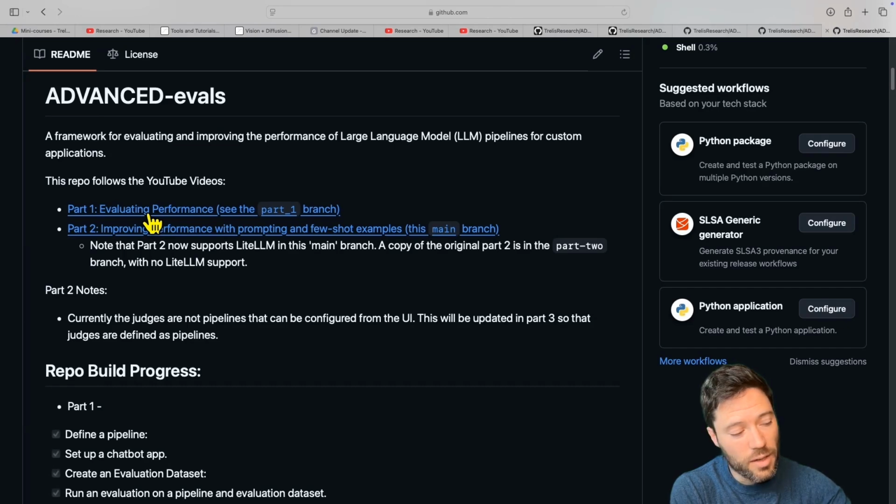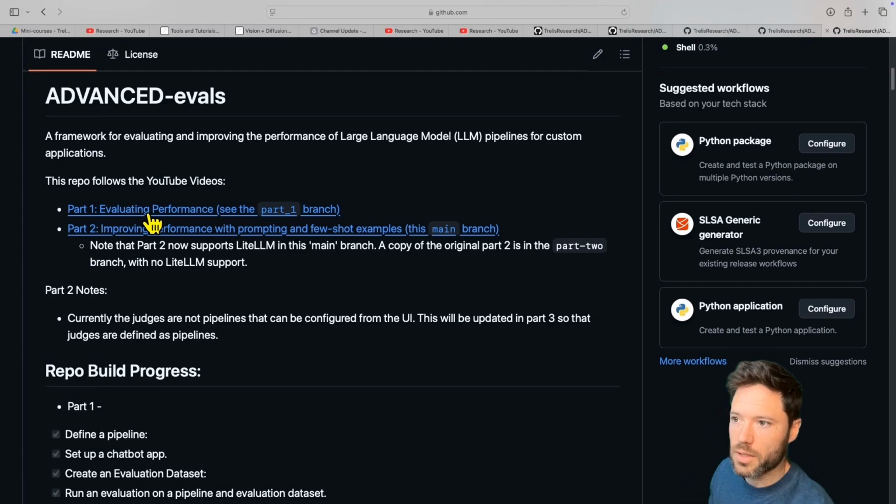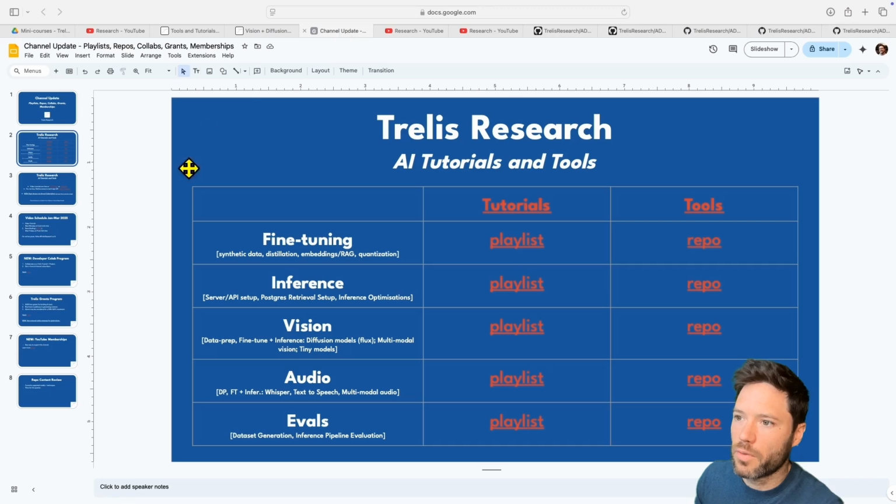The second video then takes as a starting point that you have evaluated your LLM pipeline. You know where the score is, but you want to improve it, either through prompting or few shot examples. And the direction I see this repo going is, over time, being able to support more complex pipelines like retrieval supported, also supporting agent type flows, and then supporting multimodal, things like vision and audio inputs, as well as text. So that's an overview of the 4 main categories of content that I'm creating.